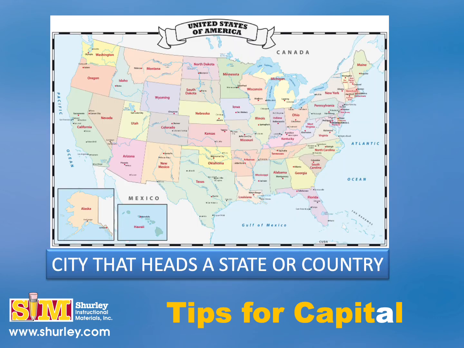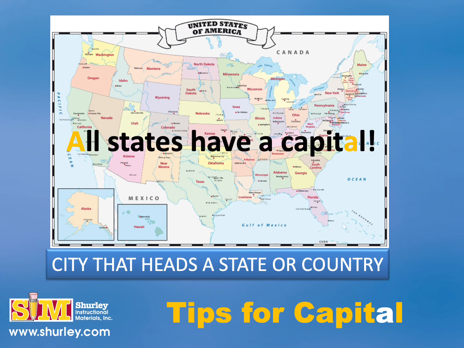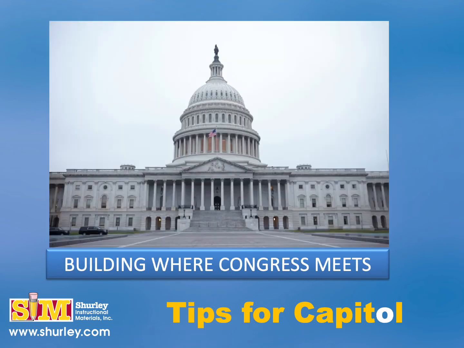Capital with an A is also used when referring to the capital of a state or a country, such as Little Rock, Arkansas. You can cue your brain to remember capital with an A for this meaning, since all the states have a capital. Now let's discuss capital with an O.